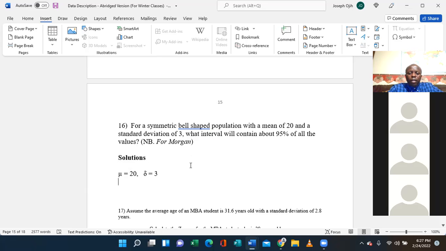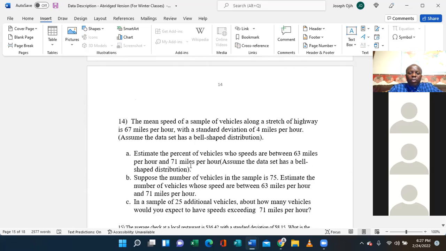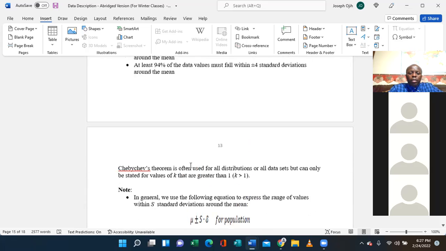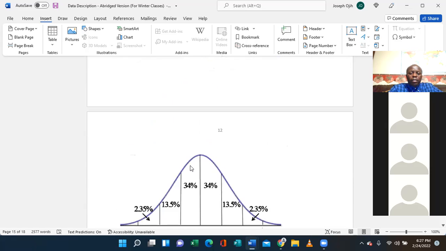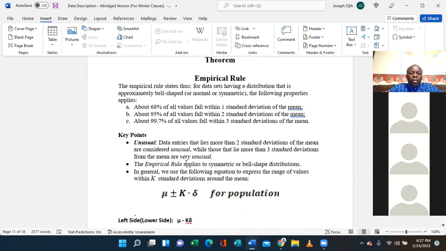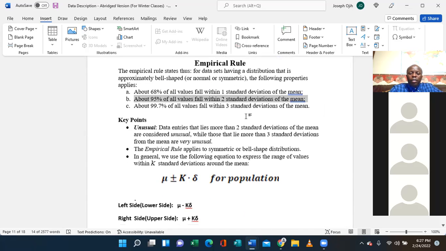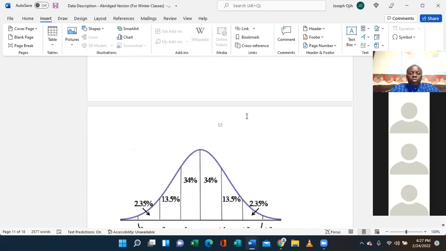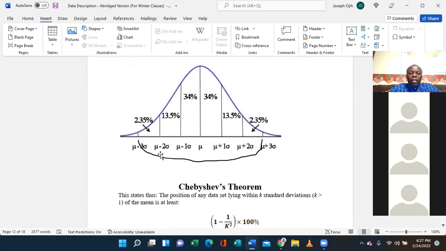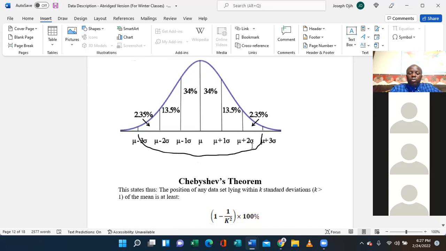According to the empirical rule, about 95% of the data values fall within 2 standard deviations of the mean. Which means you're going to use this formula: mean minus 2 standard deviations and mean plus 2 standard deviations. So that's what you're going to use.